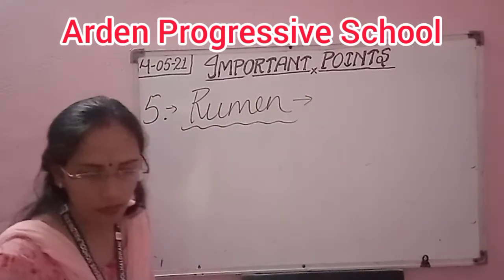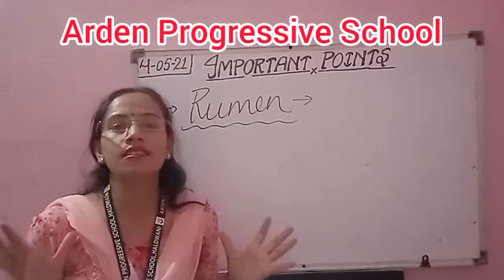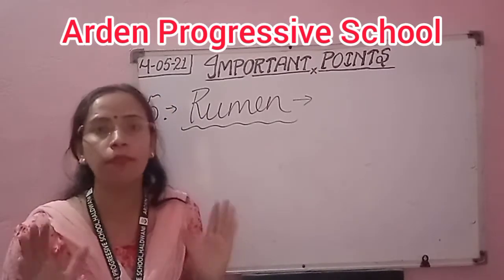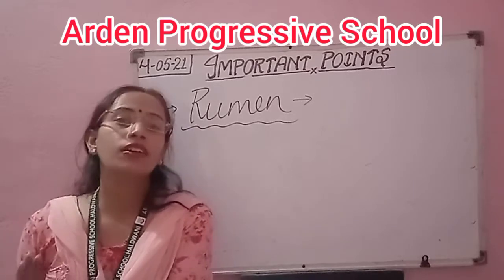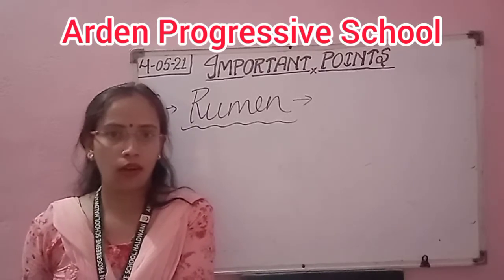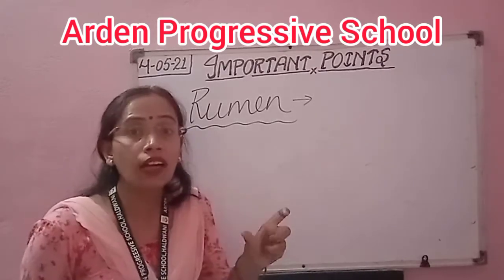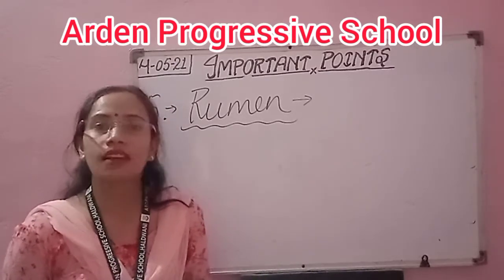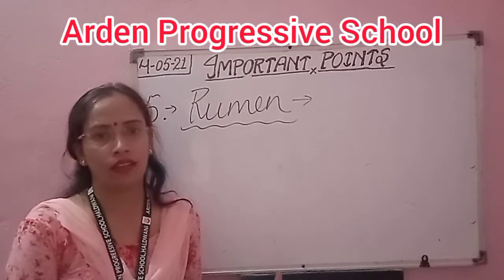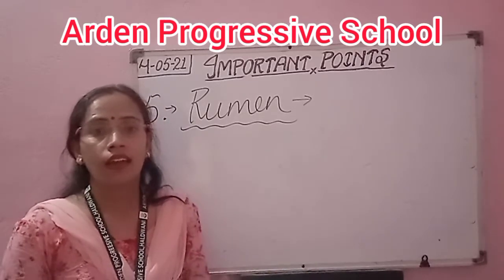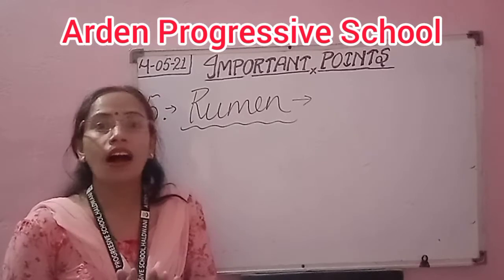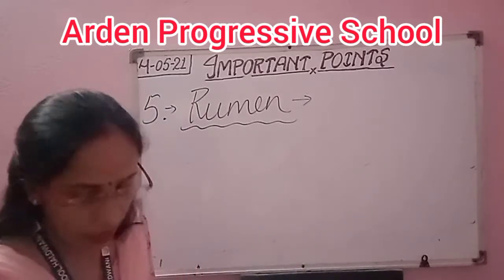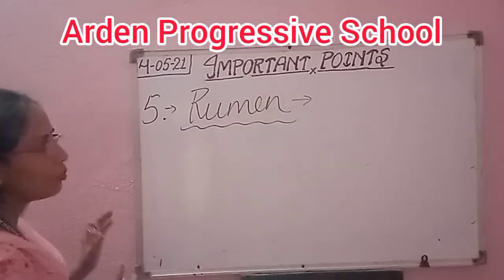Rumen is a special structure, the largest part of the stomach of ruminants. It contains the undigested food. So here I write the definition of rumen.